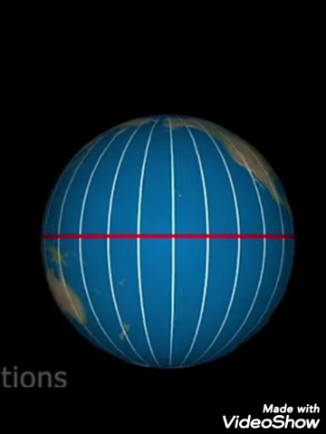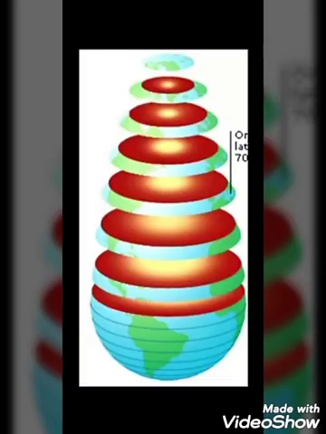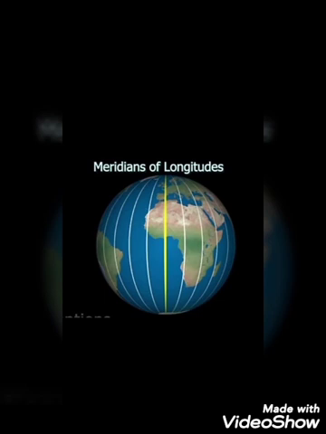a great circle. All latitudes except the equator, as you can see in the picture, are small circles as their length decreases as they move towards the poles and they do not pass through the earth's center, right? And if we talk about the longitudes, all longitudes pass through both the poles. So they divide the earth into equal halves. That's why they all are great circles.